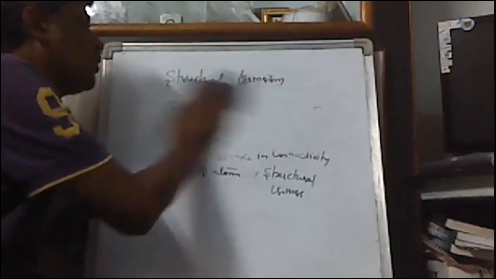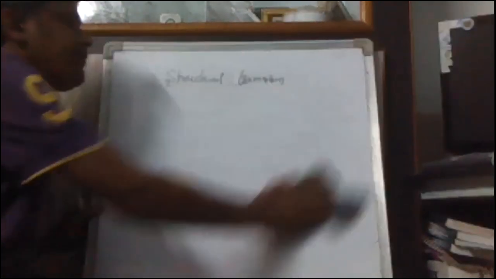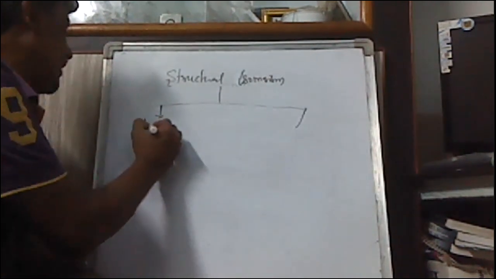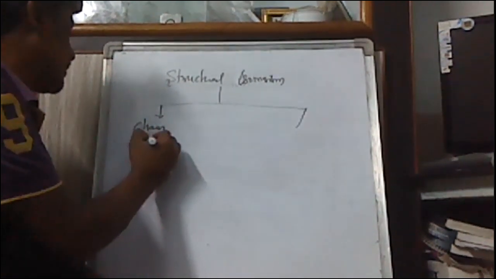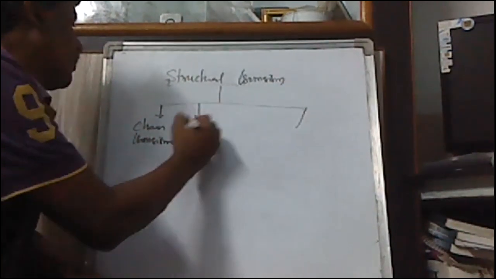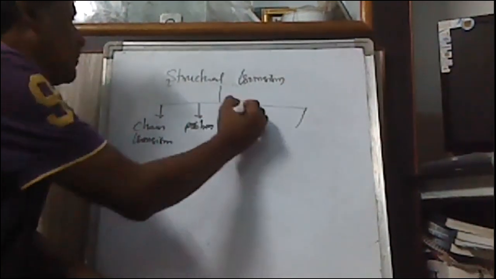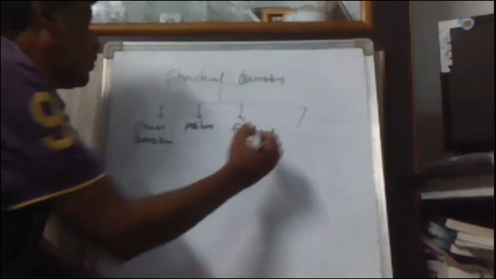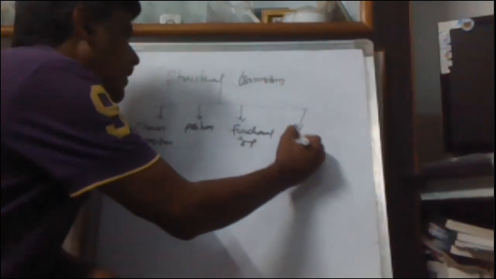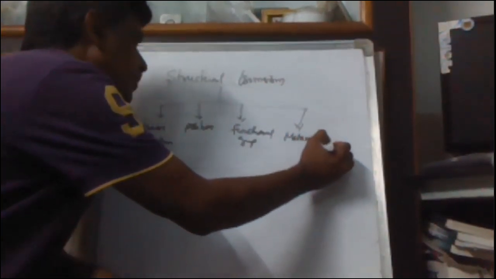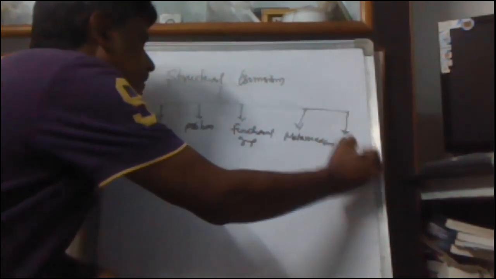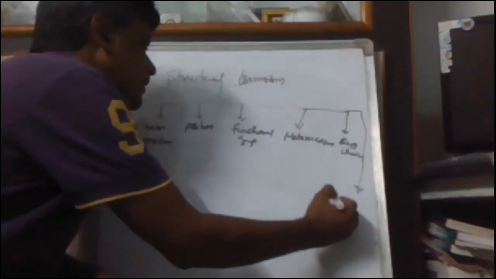These structural isomers are again classified into several types. The most important ones are: one is chain isomerism, second is position isomerism, third is functional group isomerism, then metamerism, then ring chain isomerism, and the last one is tautomerism.